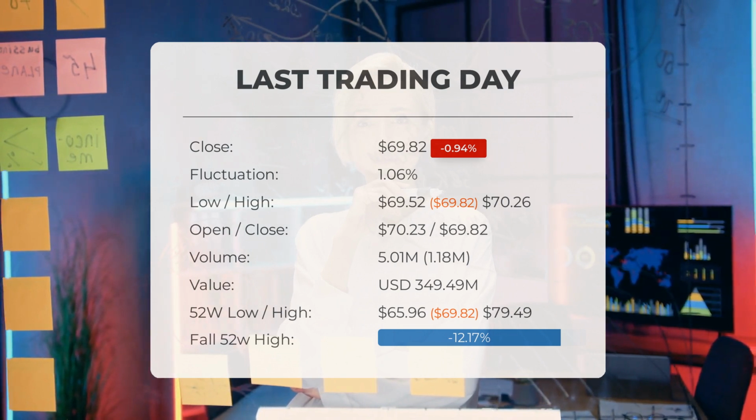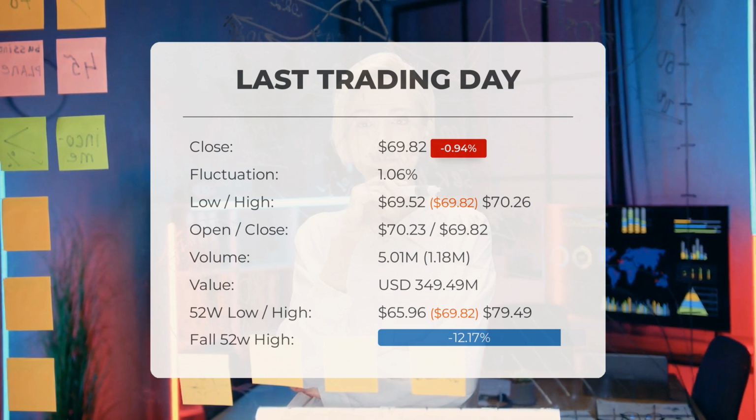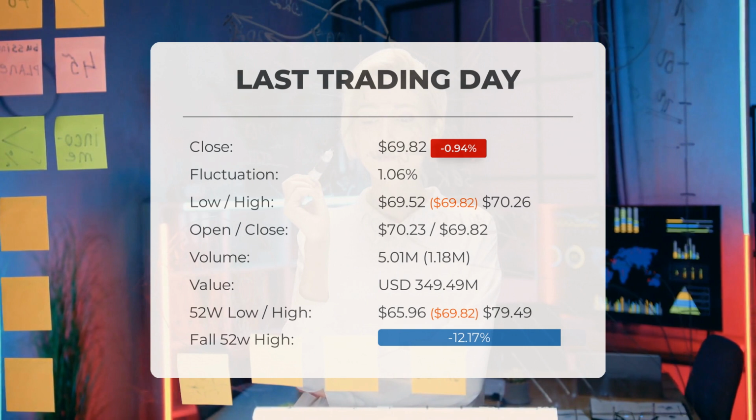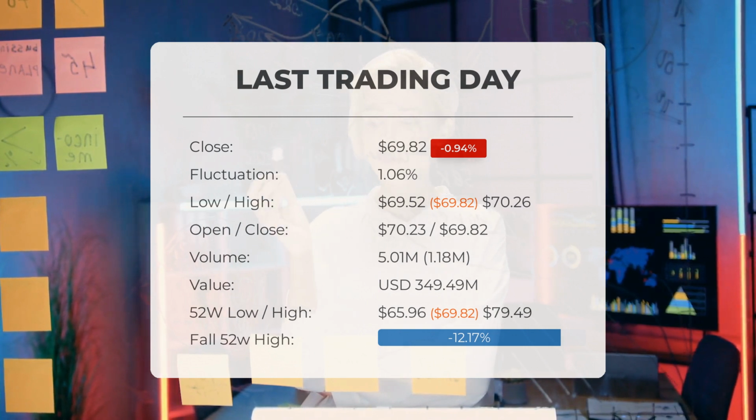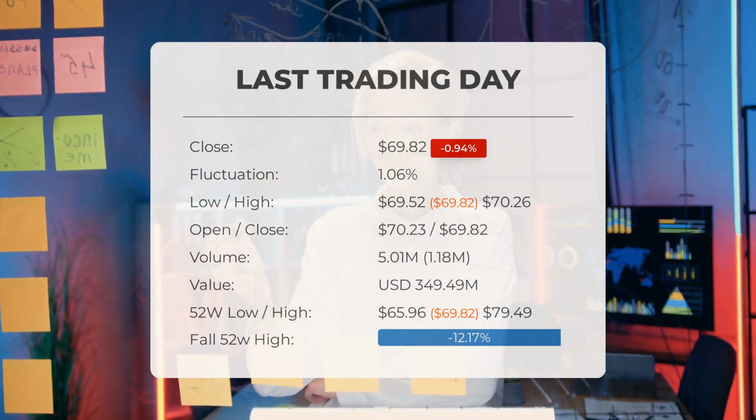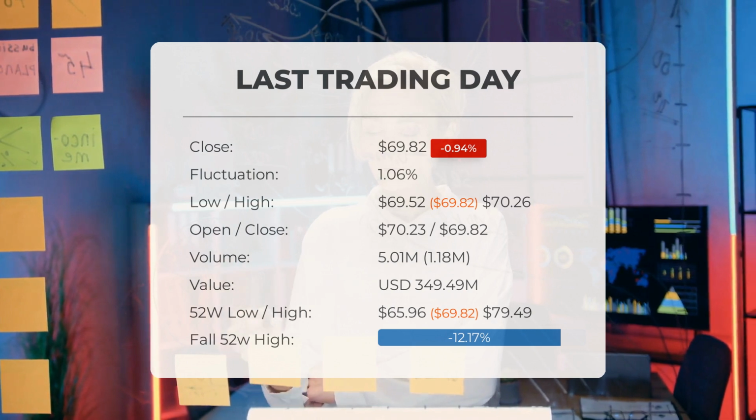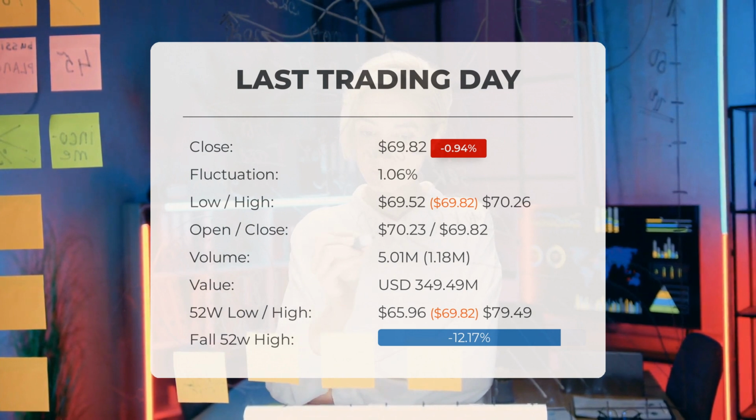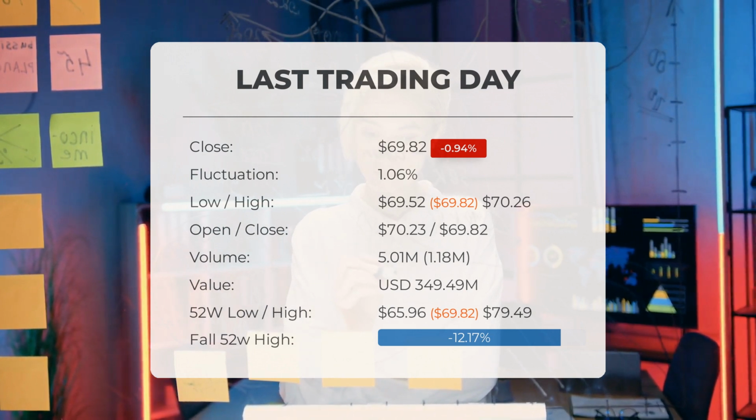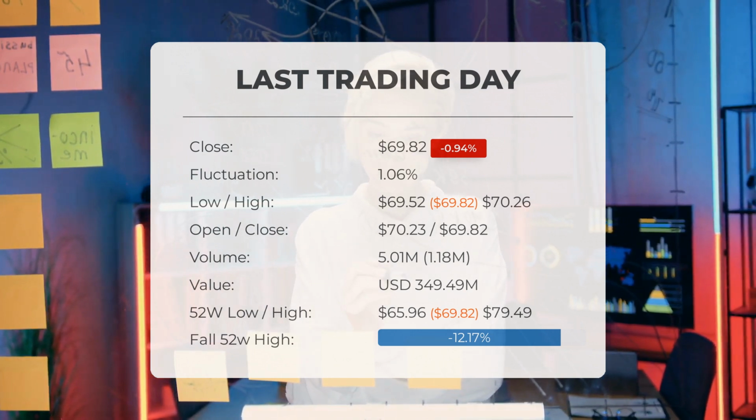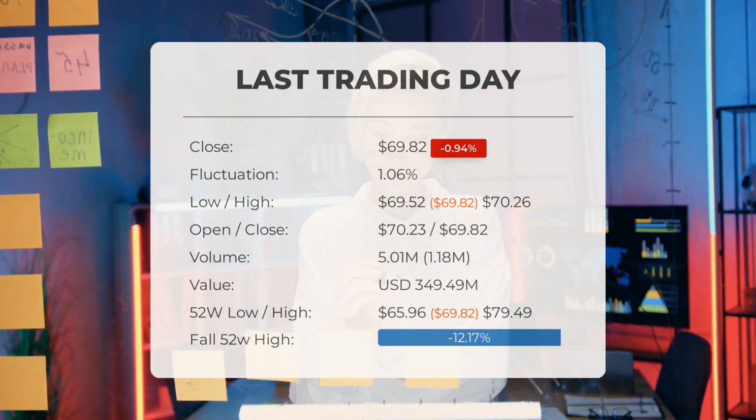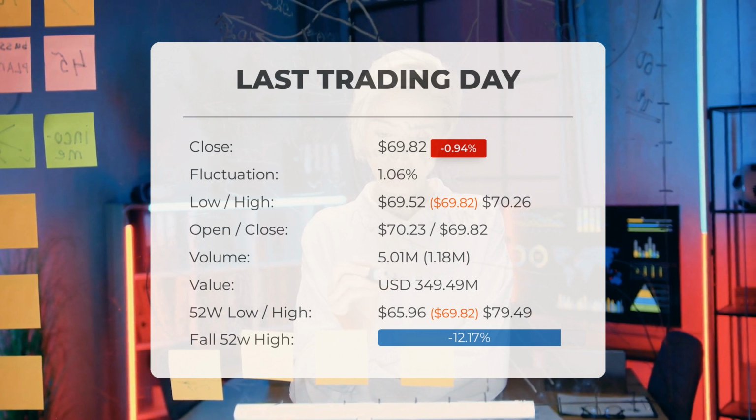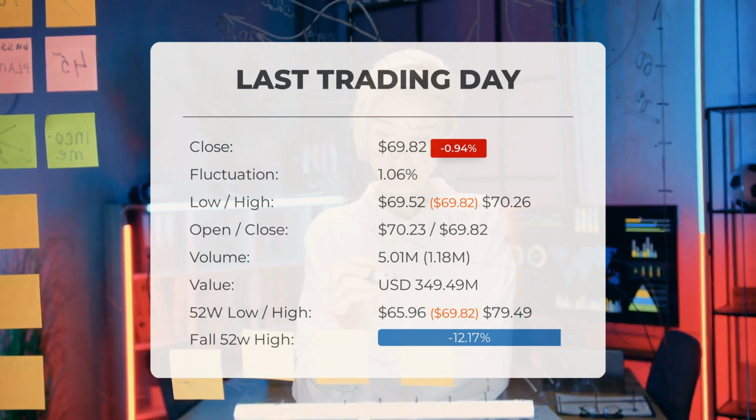During the last trading day, the ETF fluctuated 1.06% from a day low at $69.52 to a day high of $70.26. The price has fallen in 6 of the last 10 days and is down by -4.76% for this period. Volume has increased on the last day by 1 million shares, but on falling prices. This may be an early warning, and the risk will be increased slightly over the next couple of days. In total, 5 million shares were bought and sold for approximately $349.49 million.